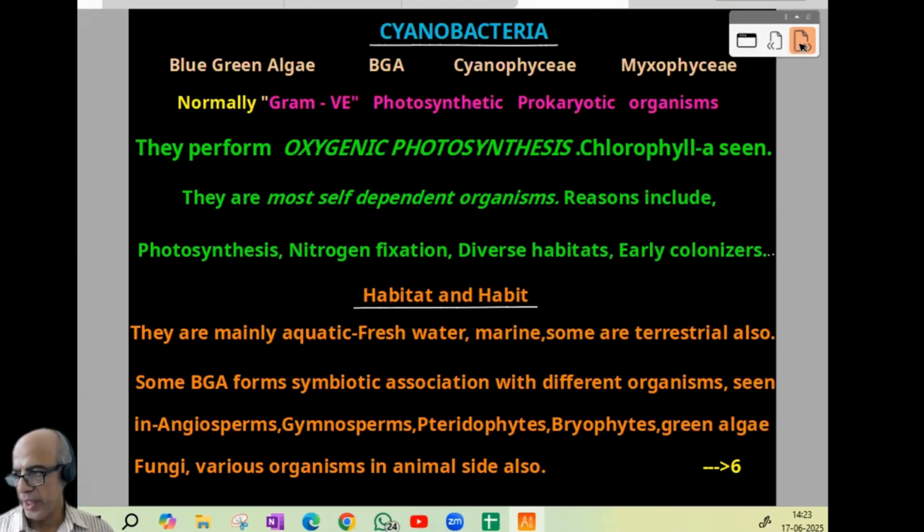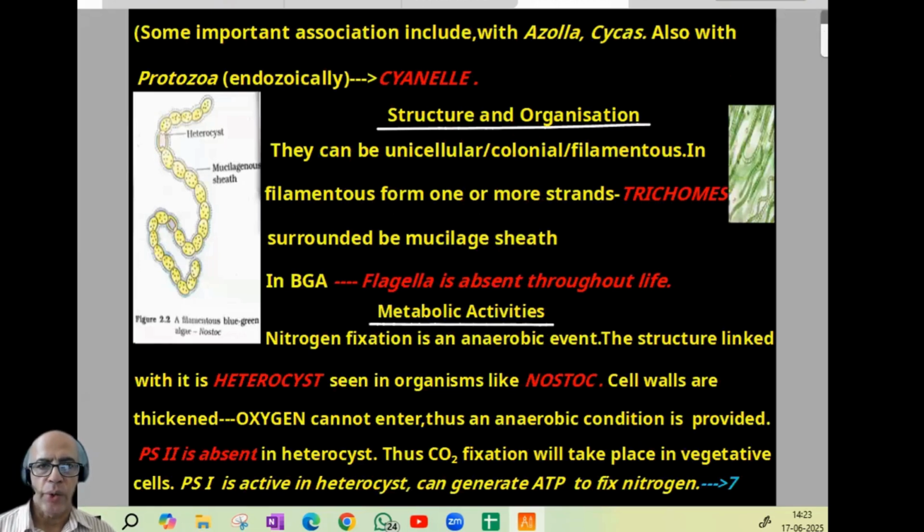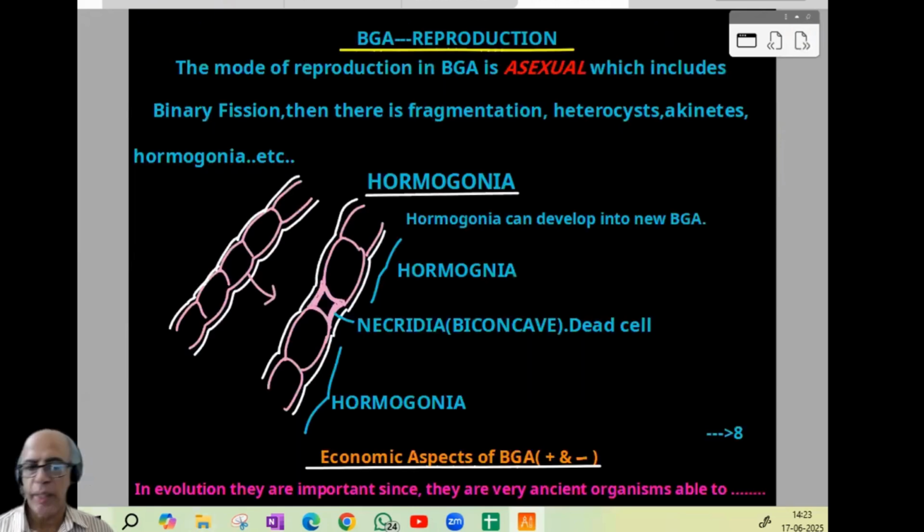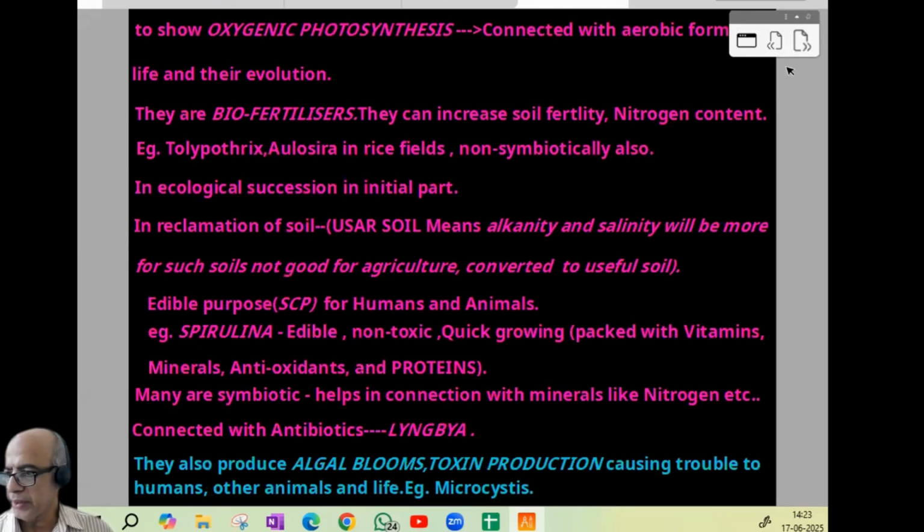Then associations, including cyanella. Then structure and organization: unicellular, colonial, filamentous trichomes with mucilage, flagella absent. Then metabolic activity, heterocyst: PS2 absent in heterocyst, PS1 is present, by which they can generate ATP to fix nitrogen. We continued with BGA reproduction, asexual only: binary fission, fragmentation, heterocyst, akinetes, hormogonia. Then what hormogonia are, necridia, and the economic aspects of BGA, plus and minus.